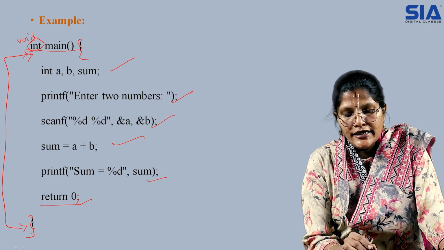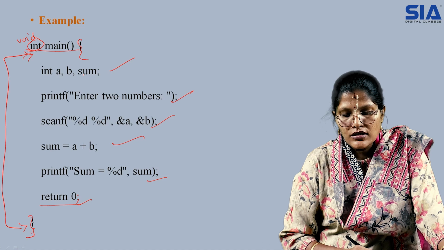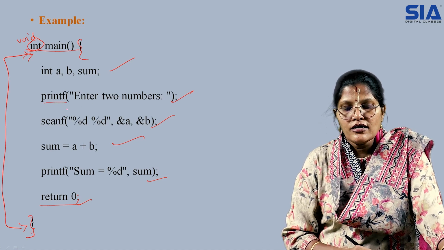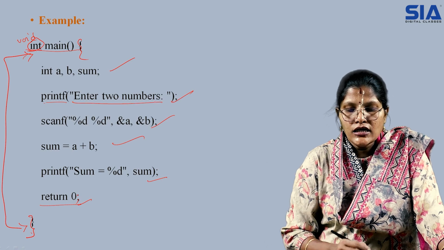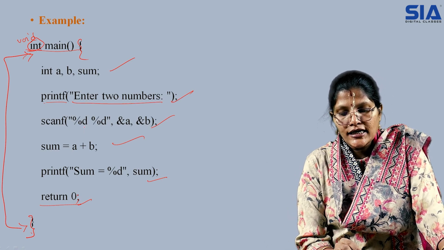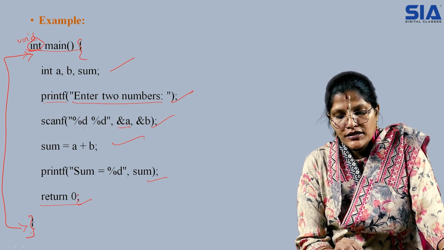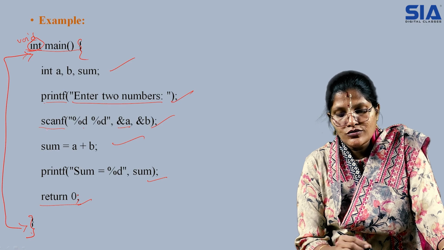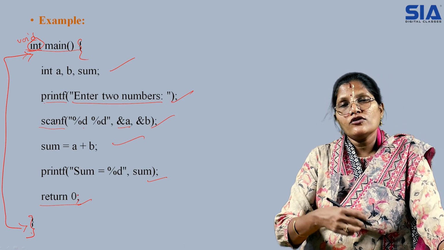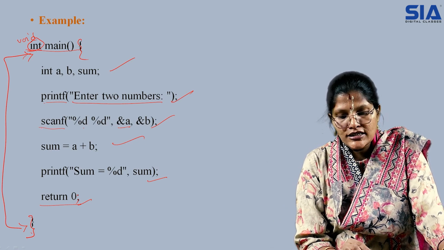That is main, int a, b, c. This program is for the summation of two numbers. With the help of the printf statement, a single line statement, we are trying to print only the statement, enter two numbers. Then %d is a format specifier, and scanf is used when the user gives a value from the keyboard. So here we are taking the value from the keyboard into memory through the function scanf.